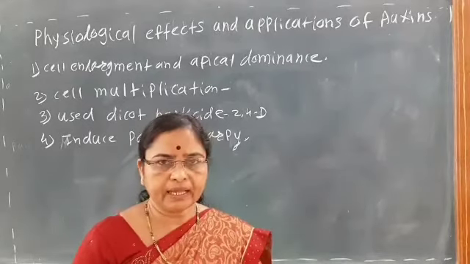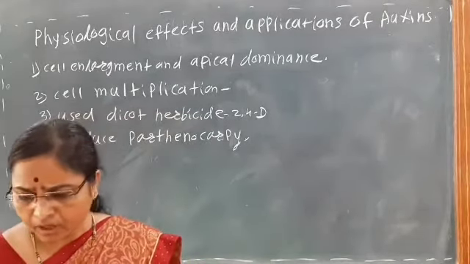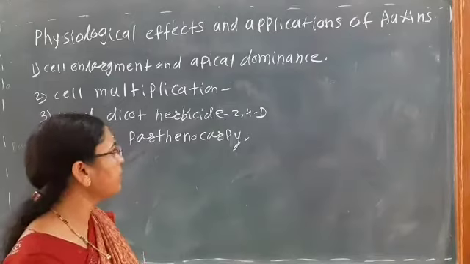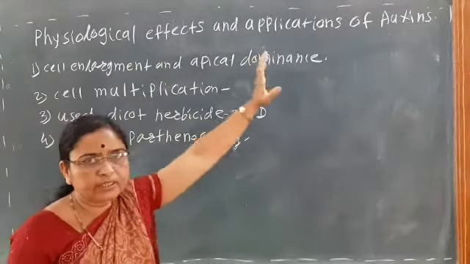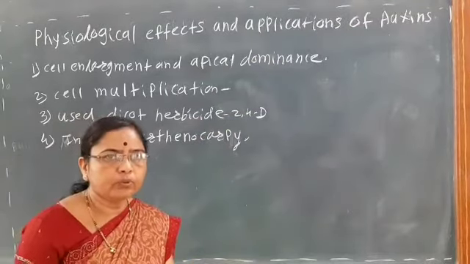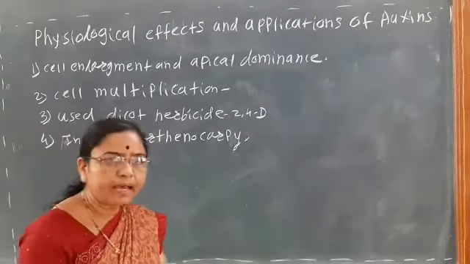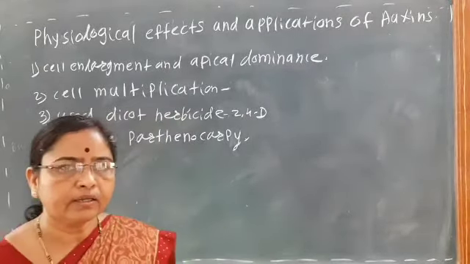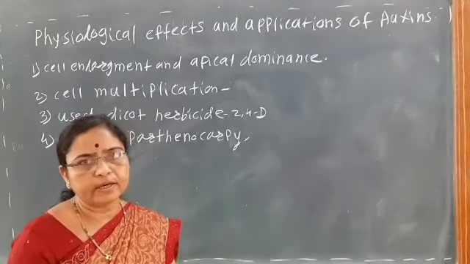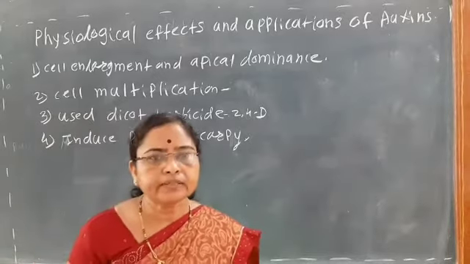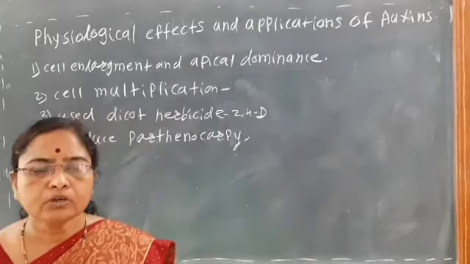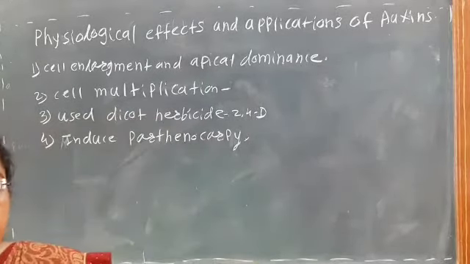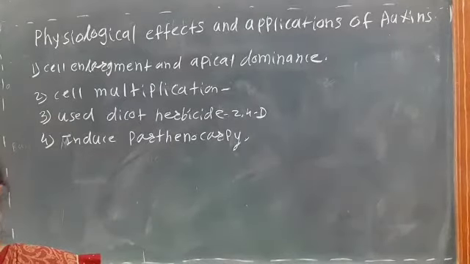For example banana, grapes, lemon and orange seedless fruits. If we apply auxins to the fruits we can induce parthenocarpy, that is, seedless fruits are produced.